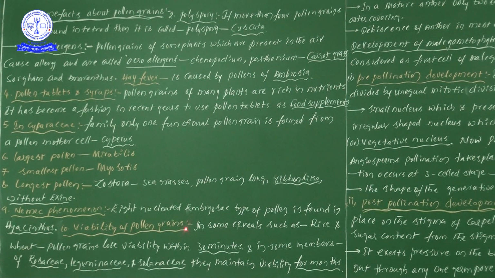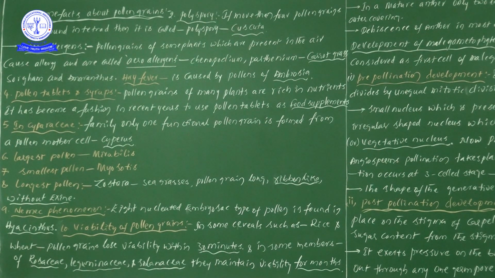Next one, viability of pollen grains. In wheat and rice pollen grains, viability is there up to 30 minutes. Thereby within 30 minutes that particular pollen grain must shed on the receptive female reproductive system. In some other members, Rosaceae, Leguminosae and Solanaceae, pollen viability is there for a few months. So that is a small piece of information related to this.